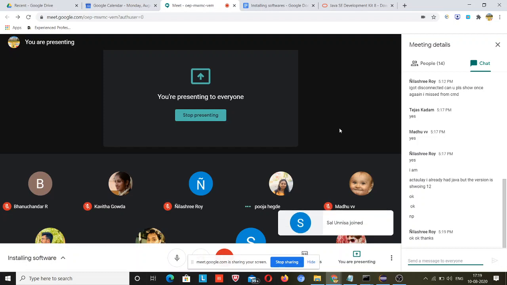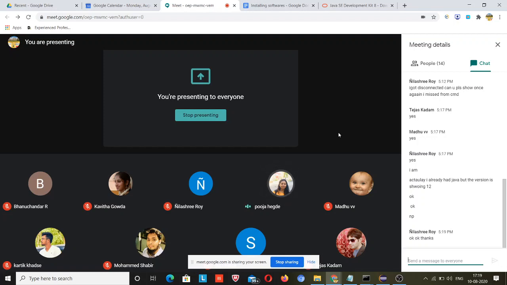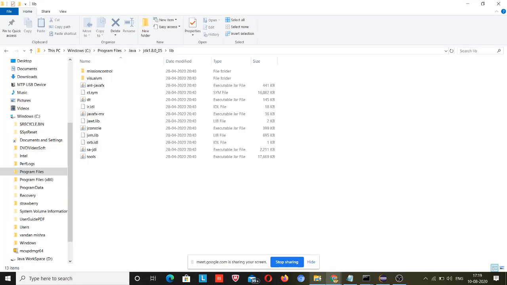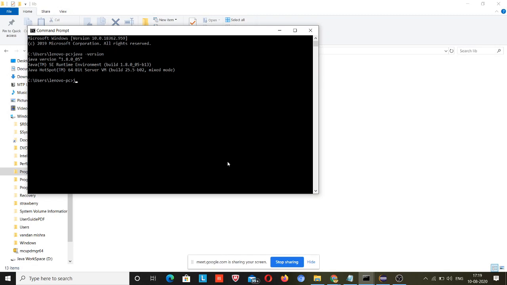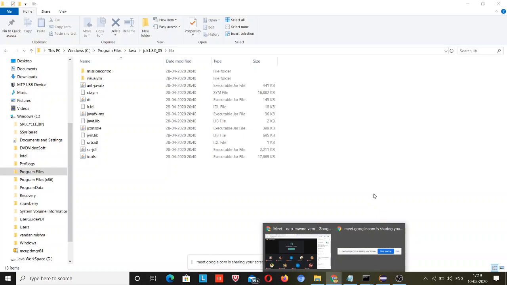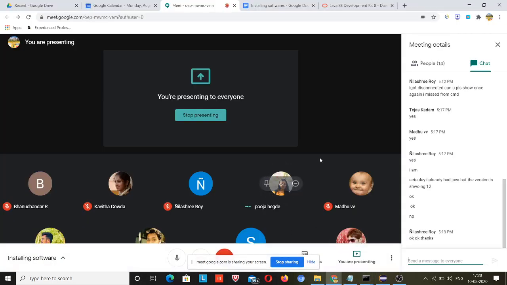Pooja, you want to ask something? Yeah. So I just installed Java now. So I missed the next step. After installing the Java, you just go to this CMD and type here. Before that, it's asking for the destination folder path. Should I click on change and then change the path, or what do I need to do? Because it's already in the C drive.